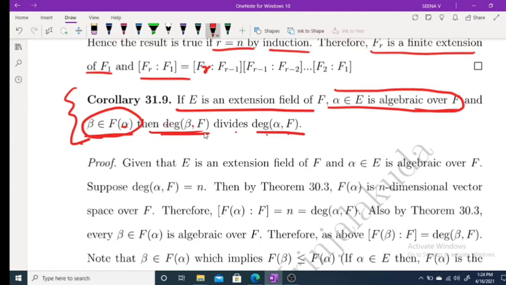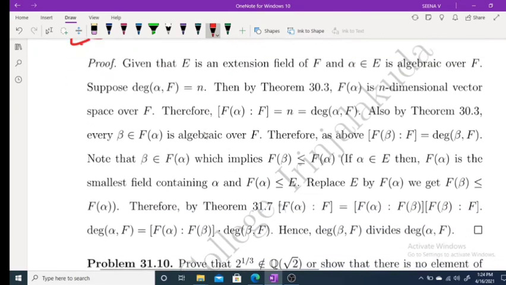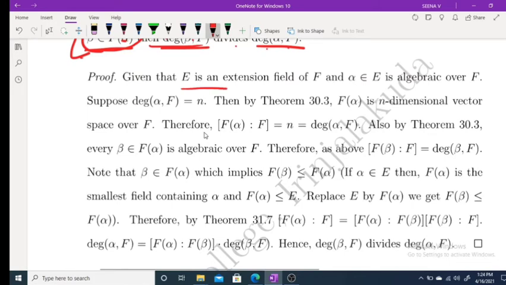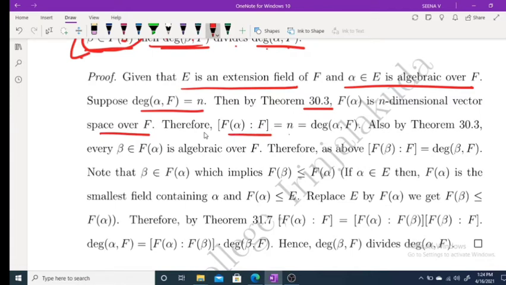Okay, so if we get that the degree of beta over F does not divide the degree of alpha over F, then clearly beta does not belong to F of alpha. So, given E is an extension field of F, alpha is algebraic over F, and the degree of alpha over F is equal to n. By the theorem, F of alpha is an n-dimensional vector space over F, so the degree of F of alpha over F is equal to n, which is equal to the degree of alpha over F.